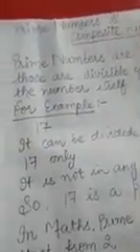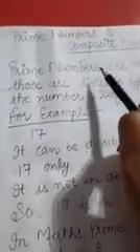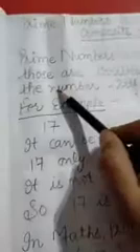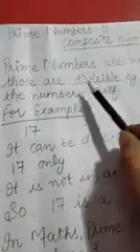Yes, students, today's topic is prime numbers and composite numbers. Firstly, I will tell you what prime numbers are. In maths we deal with numbers. You can see the counting, you can see various types of numbers in maths. Out of those numbers, some are prime numbers and others are composite numbers. To which numbers can you say prime numbers? Prime numbers are numbers that are divisible by 1 and the number itself. They are not divisible by any other number. They are divisible only by 1 and the number itself.